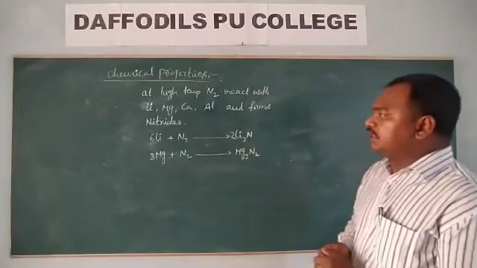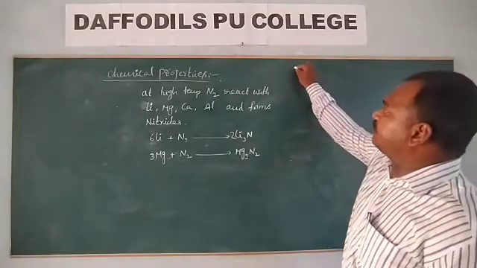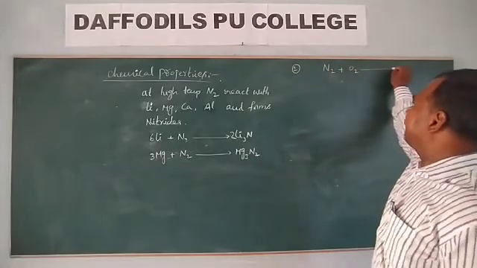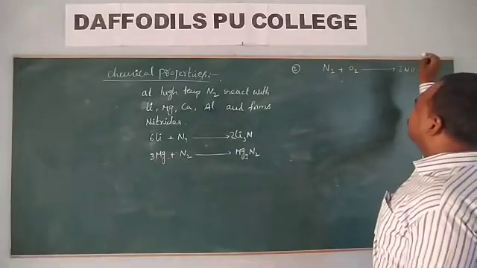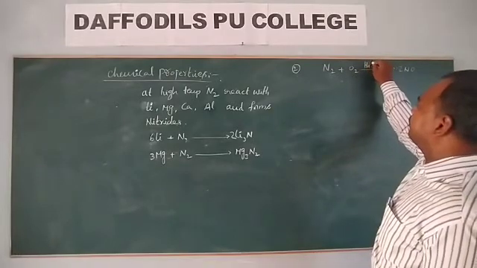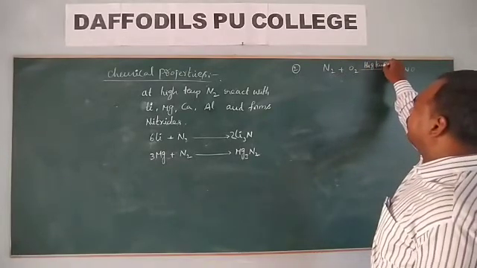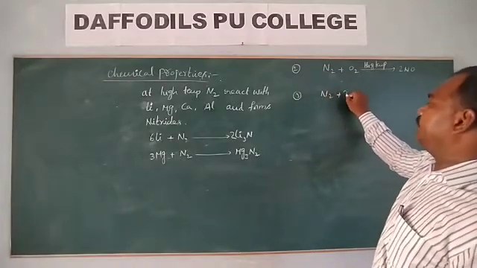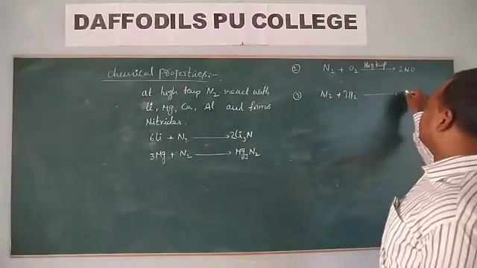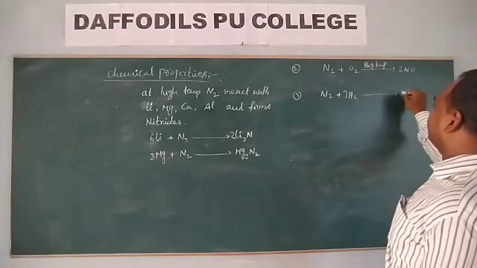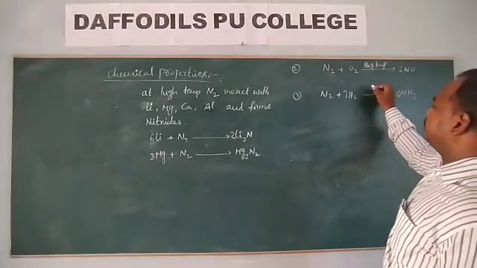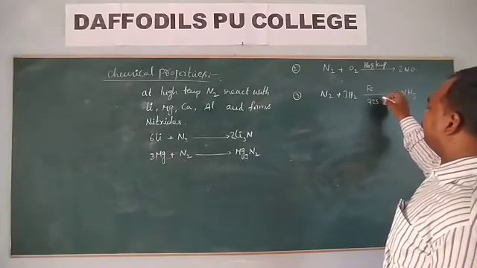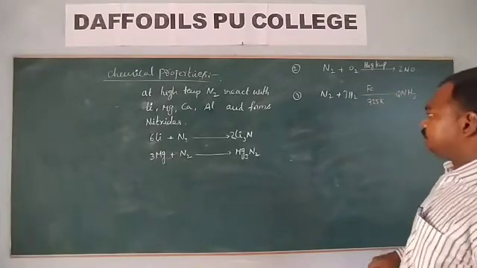At high temperature, nitrogen reacts with oxygen also. Nitrogen reacts with hydrogen and forms ammonia, under the influence of an iron catalyst at 725 Kelvin temperature.